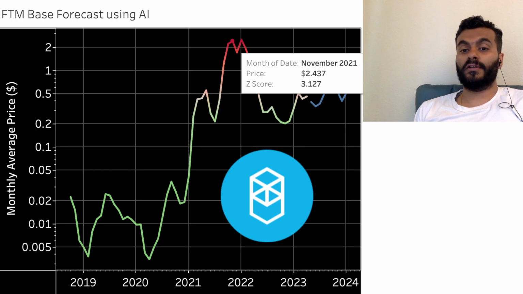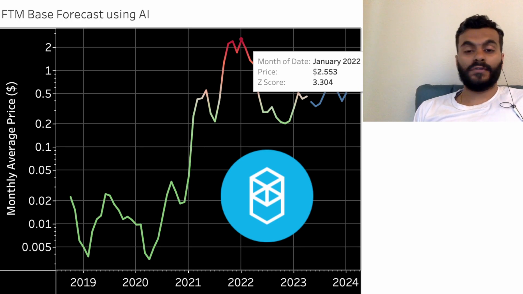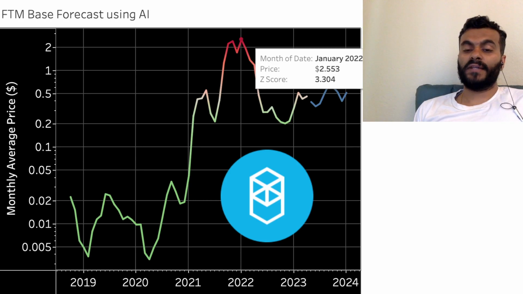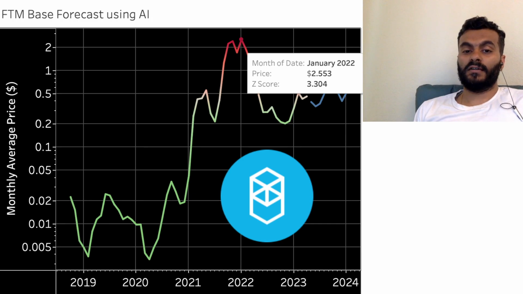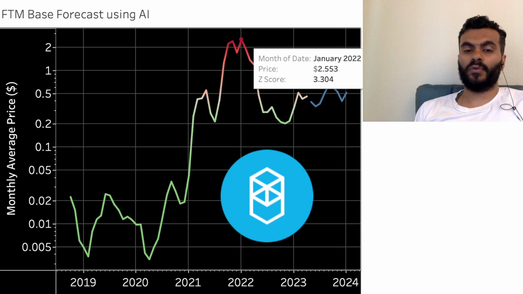So for example, in November of 2021 as well as in January of 2022, the price of this token at a daily level in January was lower than in the month of November 2021. But as this is not a daily price but a monthly average, the price in January of 2022 was more stable, around 2.55 US dollars, whereas the token, I believe, reached an all-time high in November of 2021, about 3.12 USD.